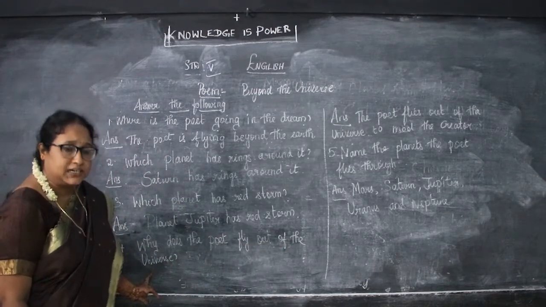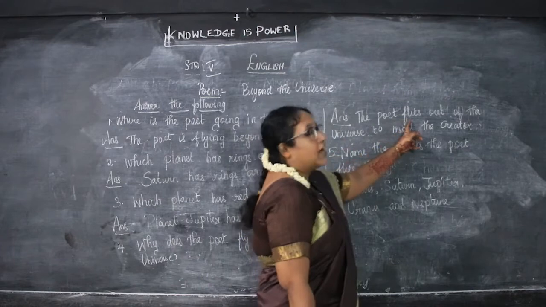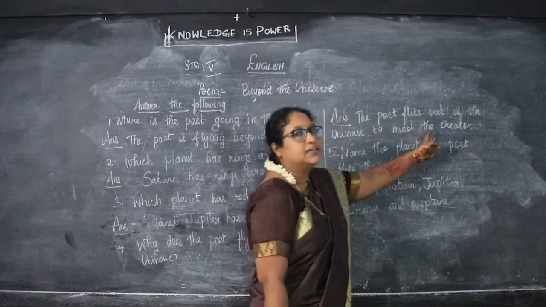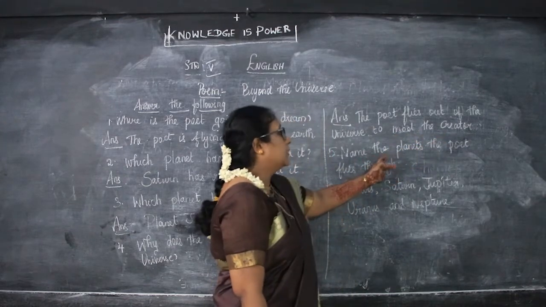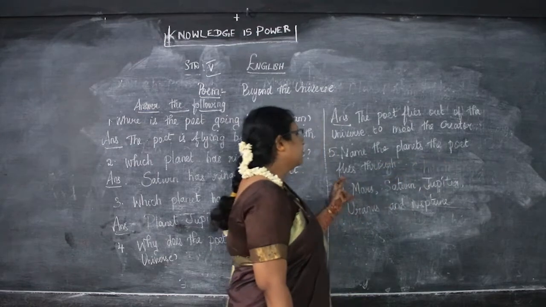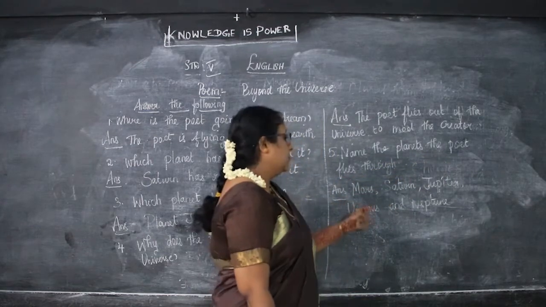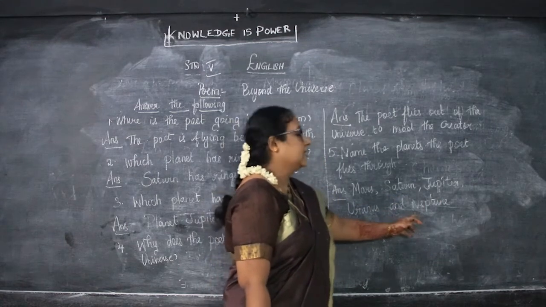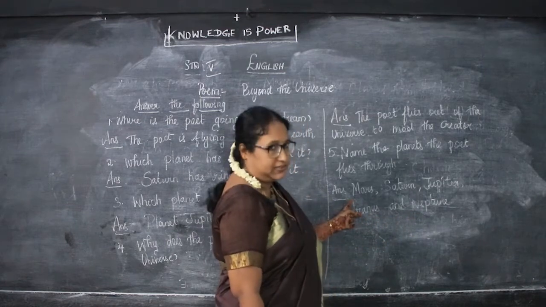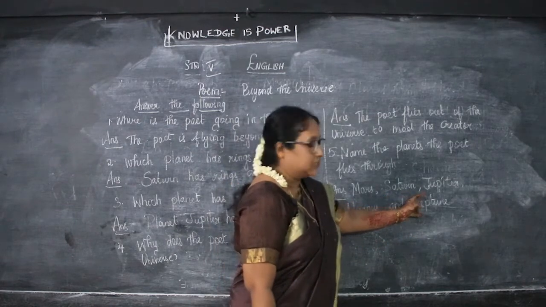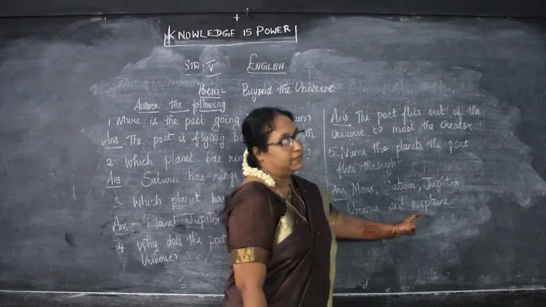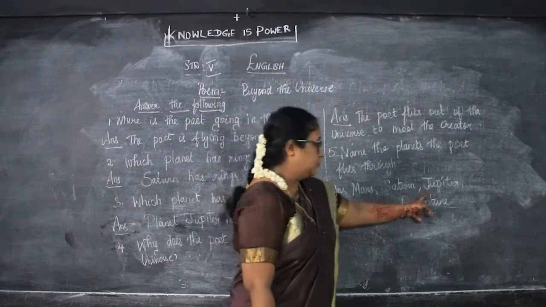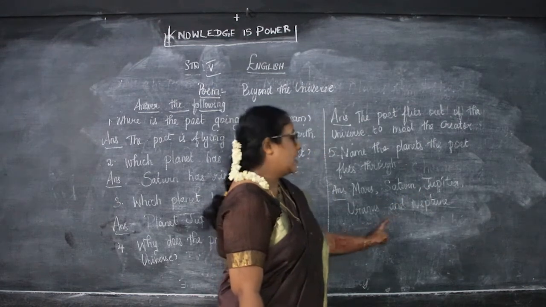Why does the poet fly out of the universe? So universe is nothing but the earth. So the poet flies out of the universe to meet the creator. Name the planets the poet flies through. So what are the planets? Mars, Saturn, Jupiter, Uranus and Neptune. Say along with me, children. Mars, Saturn, Jupiter, Uranus and Neptune.